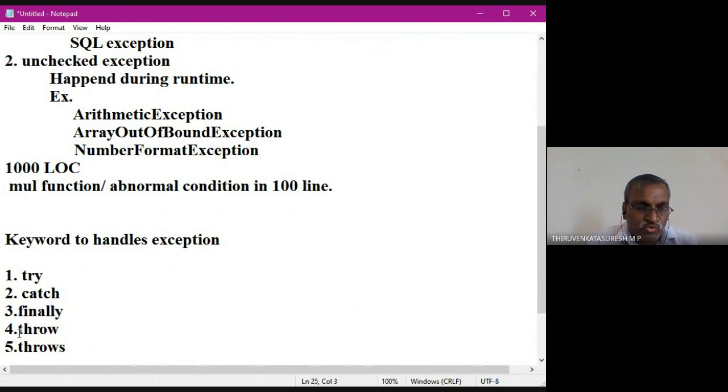So throw is used to throw an exception. It may be a user defined exception or an inbuilt exception. Basically, we have arithmetic exception, array bound exception, number format exception, IO exception. These are all called inbuilt exceptions. Java itself has a number of exceptions, and we can also write user defined exceptions. The catch block handles the user defined exception or inbuilt exception. If it is mentioned, it is going to take the user defined exception. If it is not mentioned, it is going to take the default exception, that is, the inbuilt exceptions.